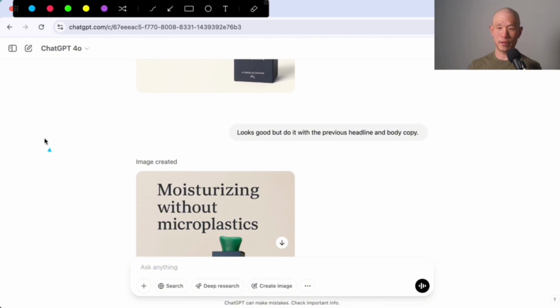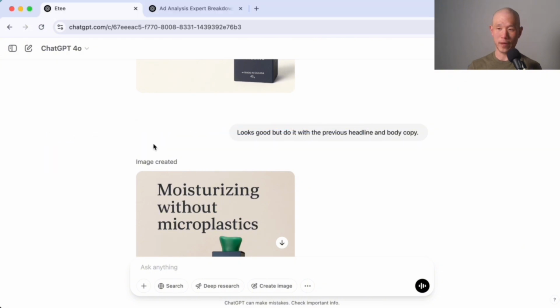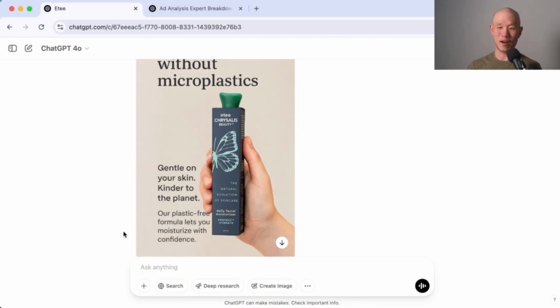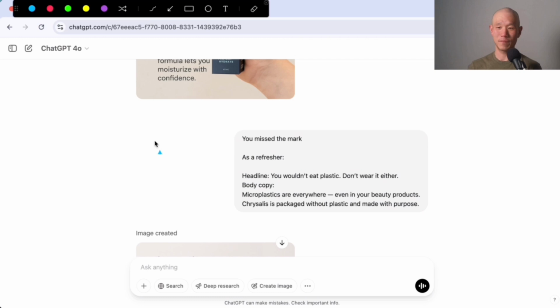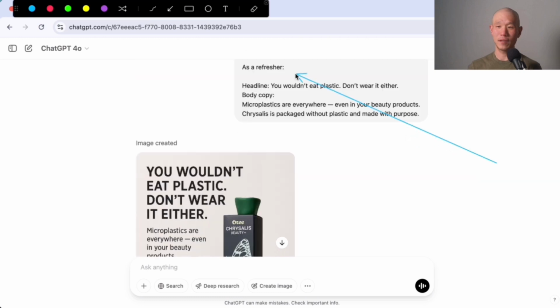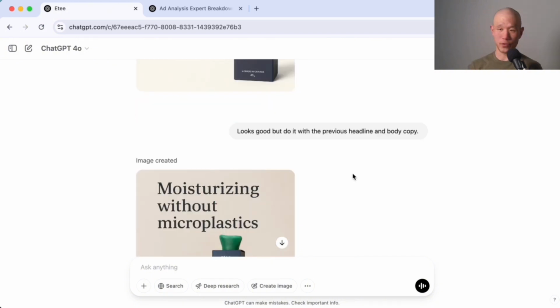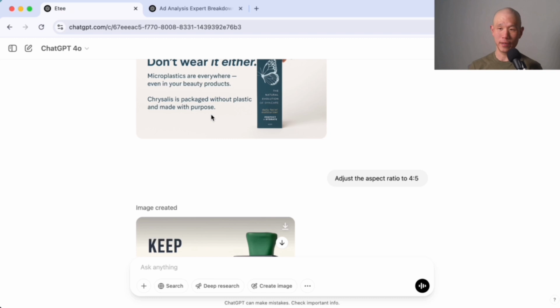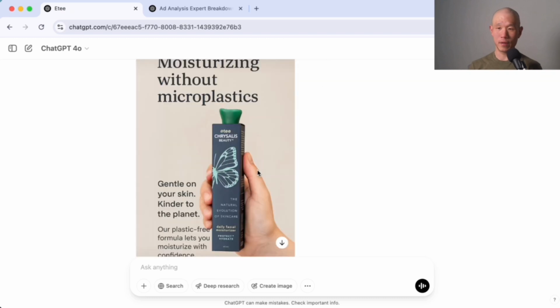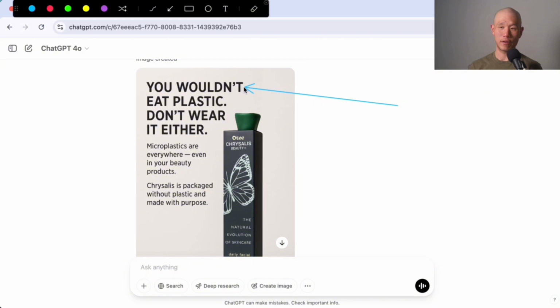So I ended up telling it, looks good, but do it without the previous headline and body copy. It ended up just not following that instruction at all. I said, you missed the mark, gave it a refresher, headline and body copy, and it ended up doing a better job relative to the 2 iterations where it totally took a different direction from the copy. And also, let's just double check. This version actually fixed the typo for wouldn't.